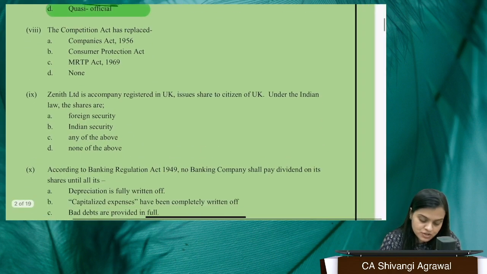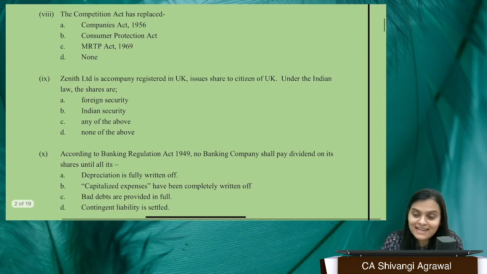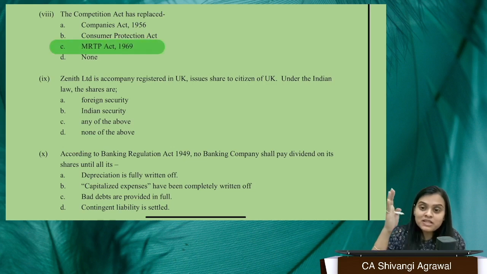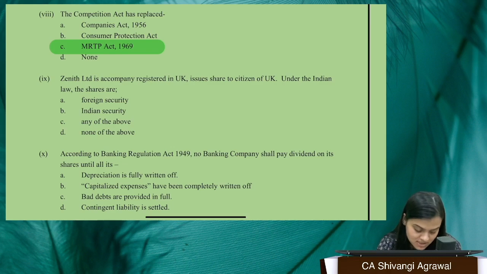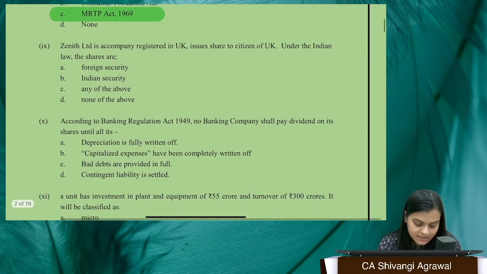Okay. Moving to the next question, the Competition Act has replaced... I don't think I need to justify this answer at all. We all know this very well, right? What is the correct answer? It is definitely the MRTP Act. So earlier we had monopolies and restrictive trade practices. Now they have all been rolled into the Competition Act, where such types of practices have been prescribed and adequate actions have been stated.